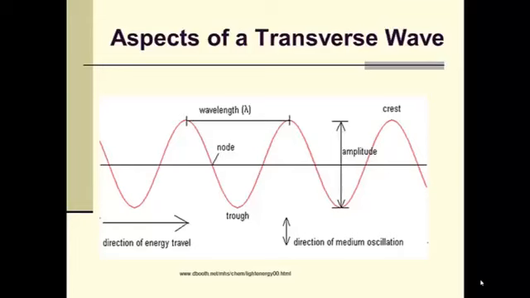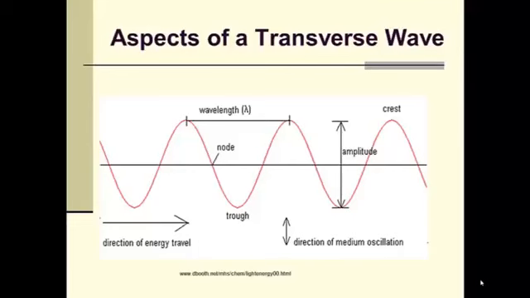We can also measure it in other areas on the wave. If you look at the point labeled node, the node is drawn along the red sine curve that you see, but it's also on that black horizontal line. The horizontal line represents the equilibrium, or the rest position for that wave.